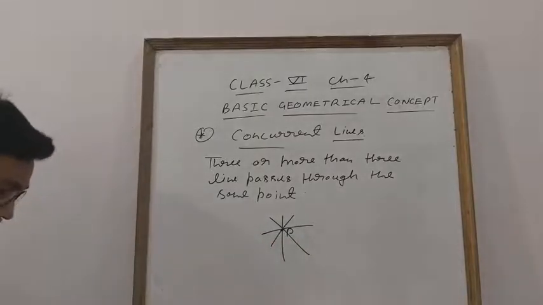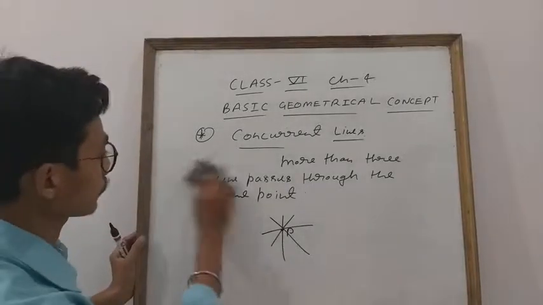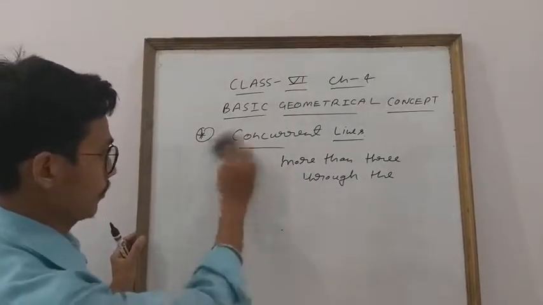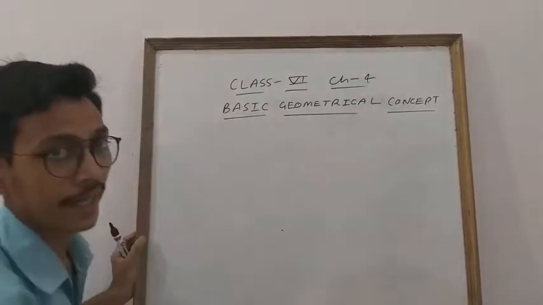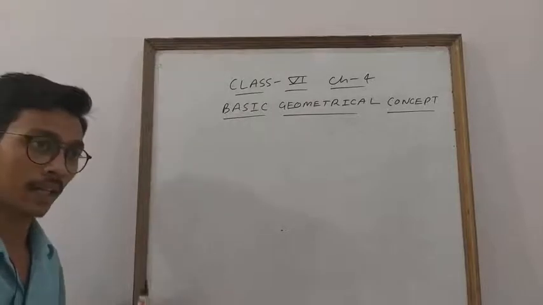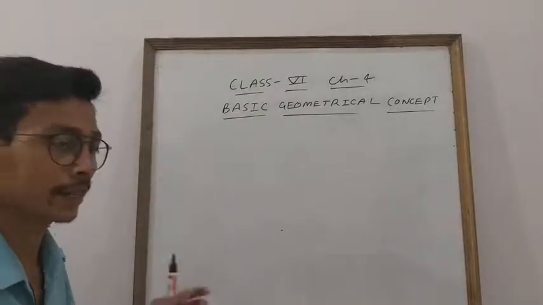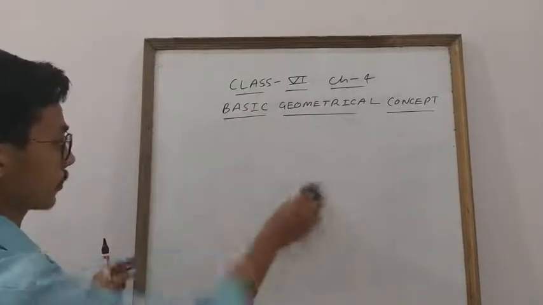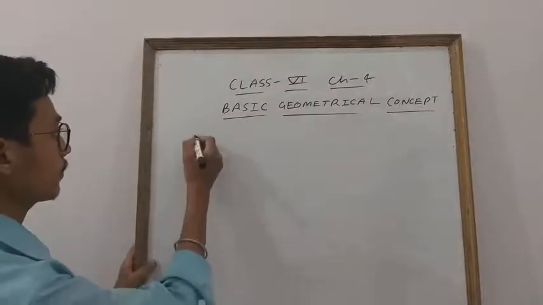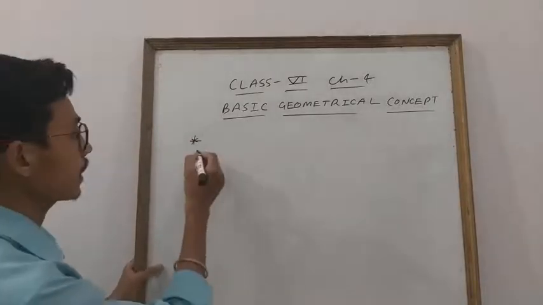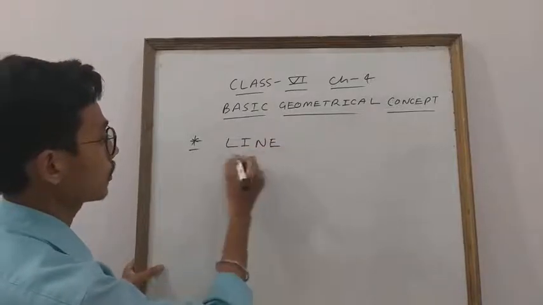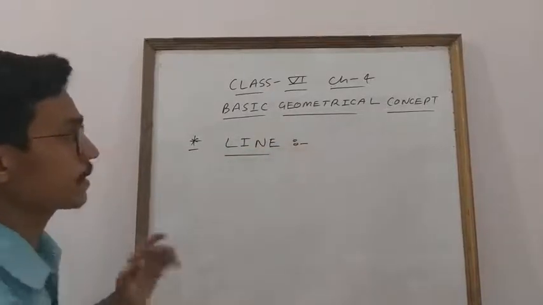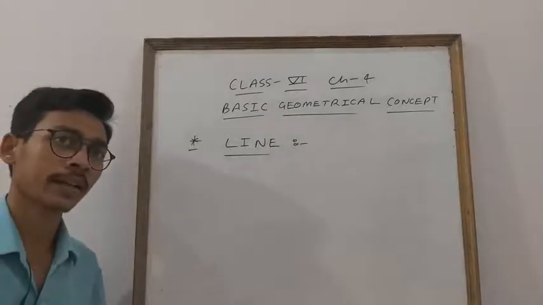Now the next topic, students, we will discuss one by one. First we will discuss the line. What is the actual definition of a line? So I explained: a line has no thickness and no breadth. It has only length. If anyone asks you what the actual thing about a line is, how will you explain it? Or if anyone asks you the difference between line, ray and line segment?